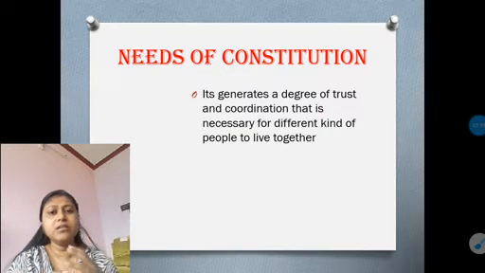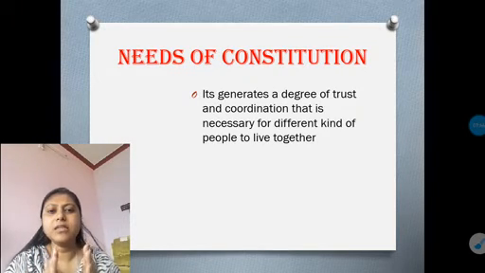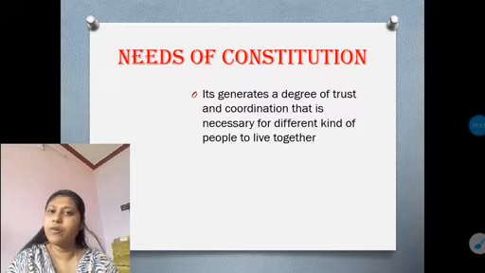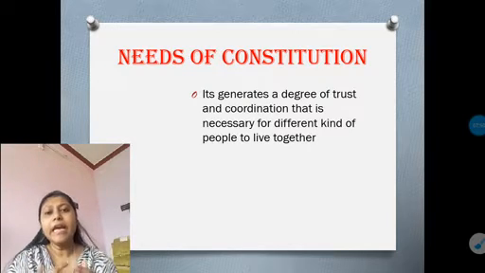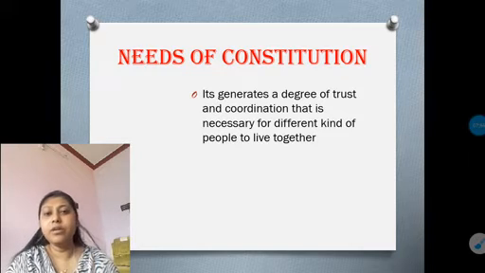And to create this trust and this coordination, it's very necessary that we have some set of rules, so that the rules are the same for everyone and everyone has to live within their limitations. So for that reason we need a constitution.